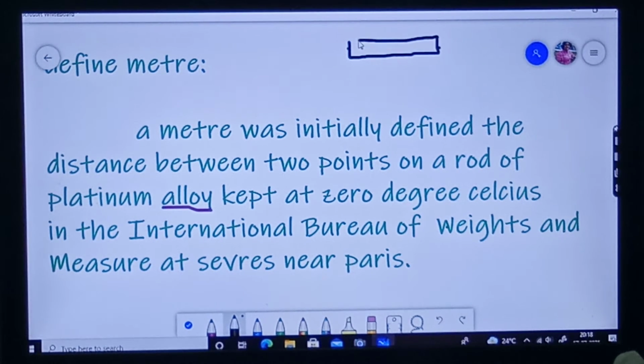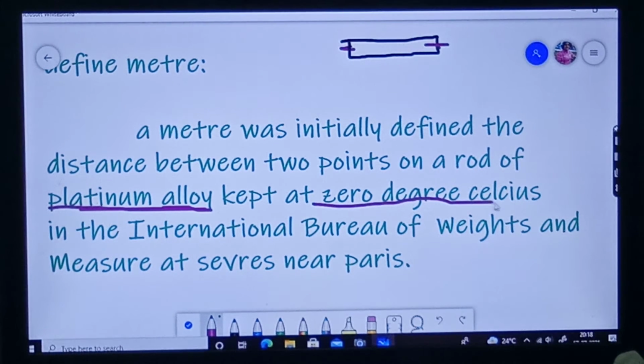Now the 2 points are, wait, they have vanished. Leave it. Okay, the alloy kept it. What is this rod made up of? A platinum alloy. The rod is a platinum alloy kept at 0 degrees Celsius.